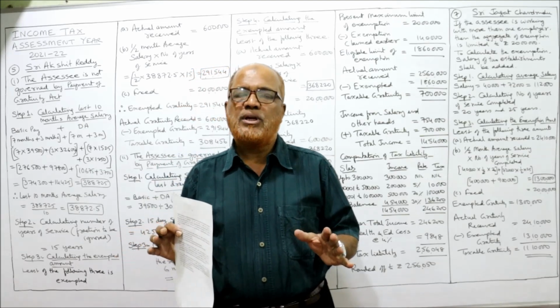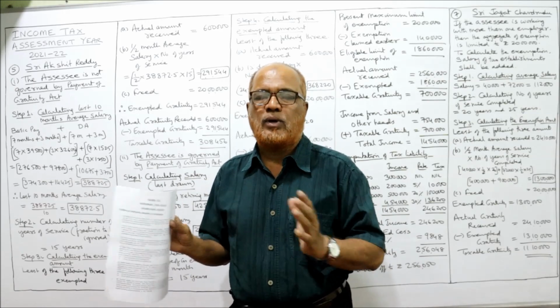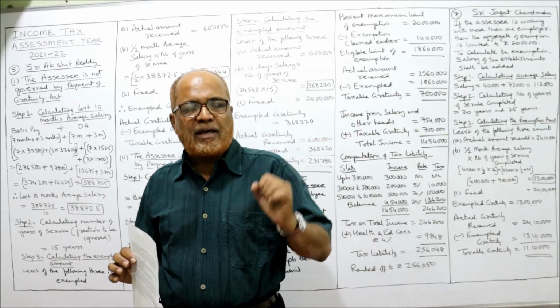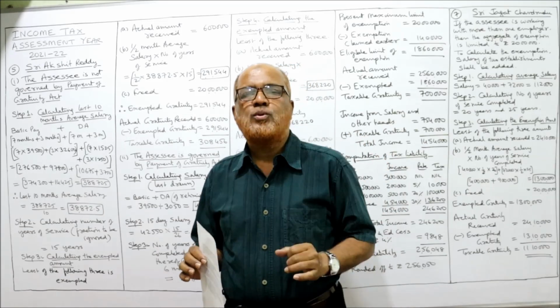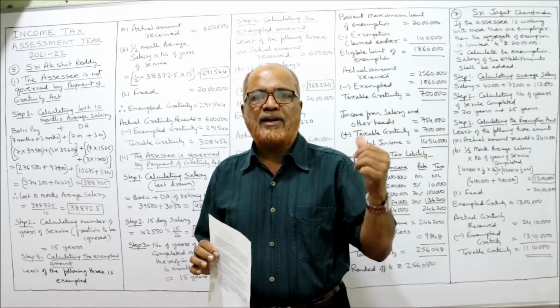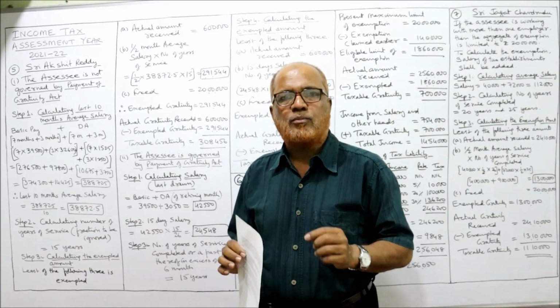So don't join in between. If you have not watched the earlier videos, you definitely cannot understand this. So go to the playlist of my channel, select the subject income tax for the assessment year 21-22. Watch the video on problems on gratuity, commuted pension, the last video. Then come to this video.